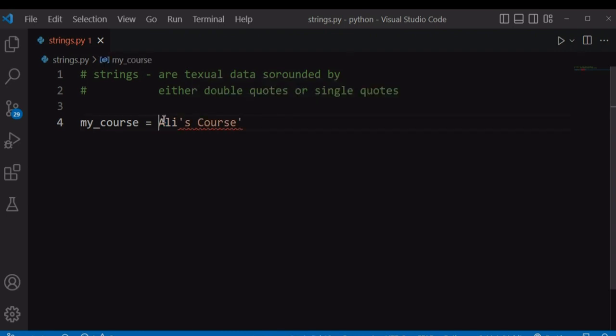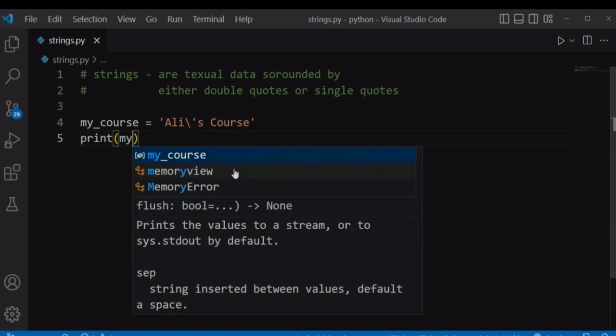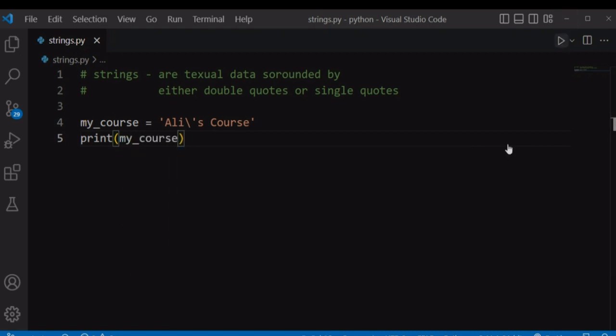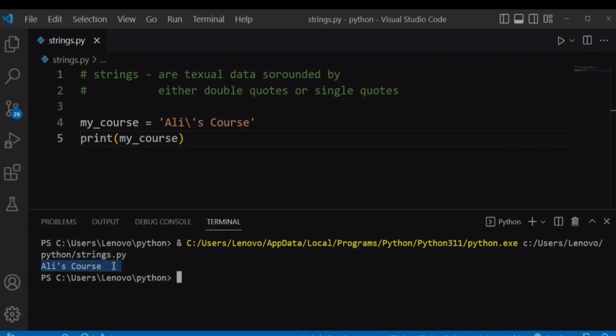Firstly, we can surround our strings using double quotes, and you can have single quotes inside it, so the error has gone. Or if you want to stick with your single quote string, you can use something called escape characters. An escape character is just a backslash followed by the character that you want to use. For example, here apostrophe, and you are telling Python that this is not meant to be the end of our string, and it will treat it as part of the string. If we print this quotes variable, my quotes variable, and run our file, you are going to get an apostrophe within our string, Alice's course.